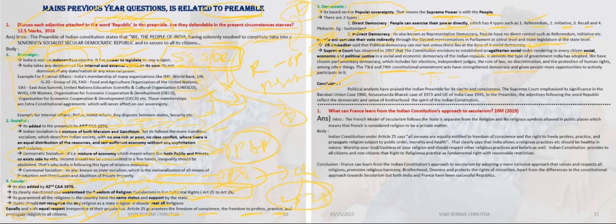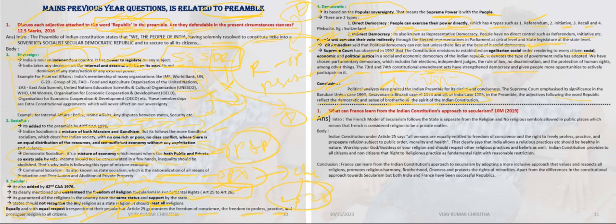So the Supreme Court emphasized the significance of the Berubari case, Kesavananda case and LIC case. These three cases are related to the preamble. We have to remember that the word republic reflects the democratic republic. It means the sense of brotherhood, that spirit of the Indian Constitution. It gives a sense of brotherhood in the sense that it is giving single citizenship to all the people, making all Indians one, even if they are coming from different states.